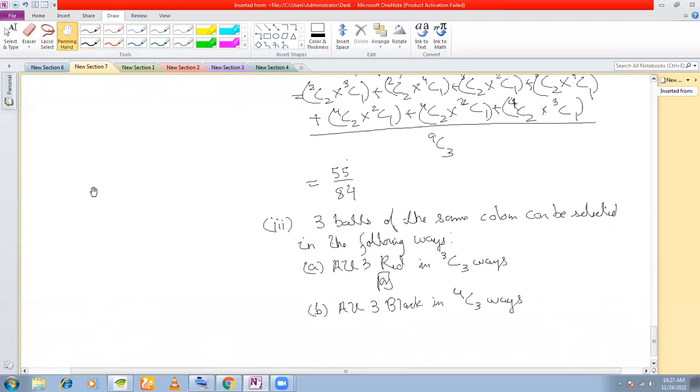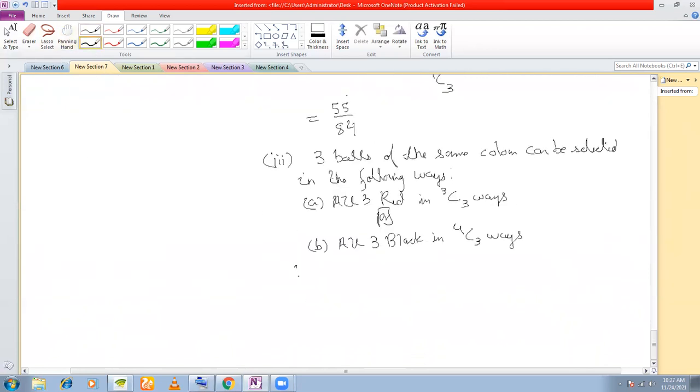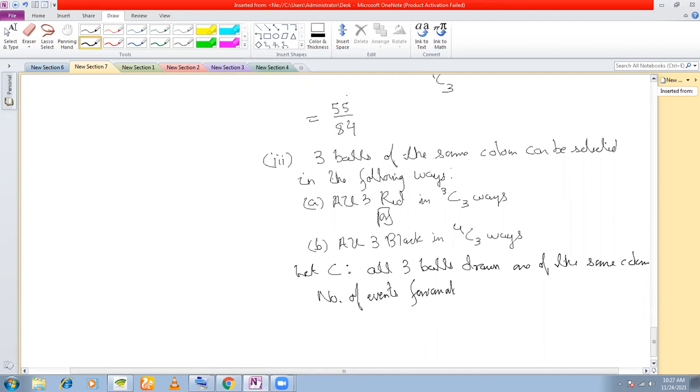So now if I define the event C as all three balls drawn are of the same color, how many events favorable to C? Tell me. So 3C3 plus 4C3. Exactly, plus, because we have an OR in between.